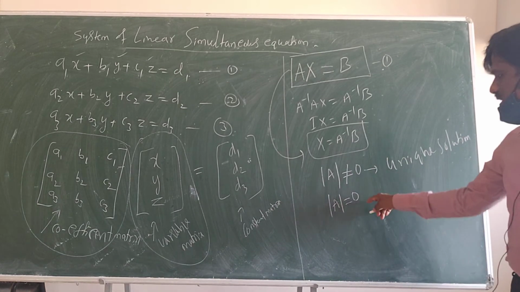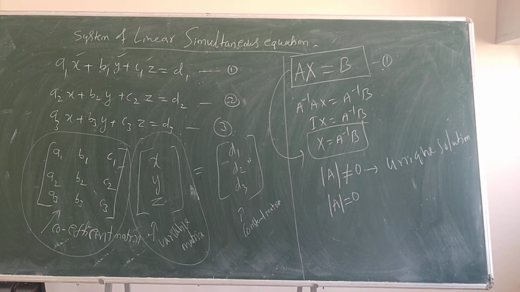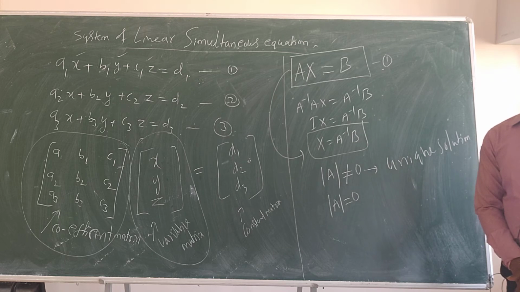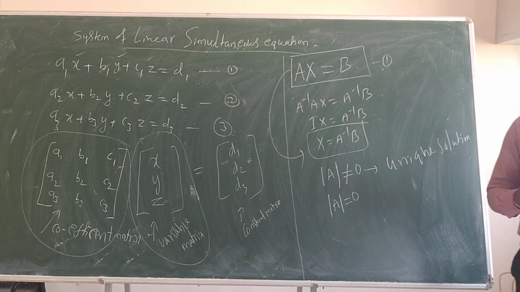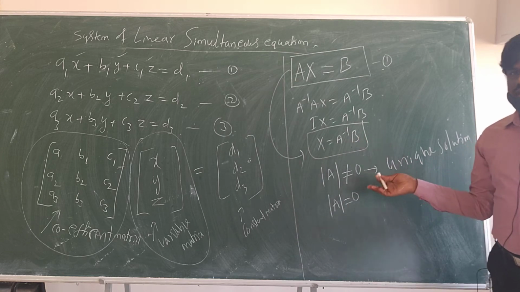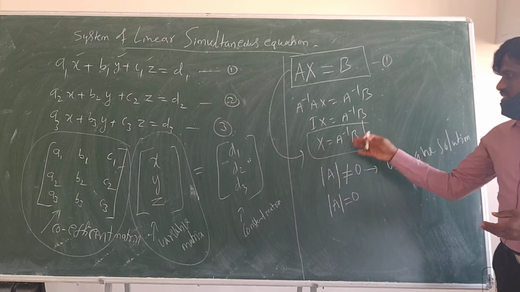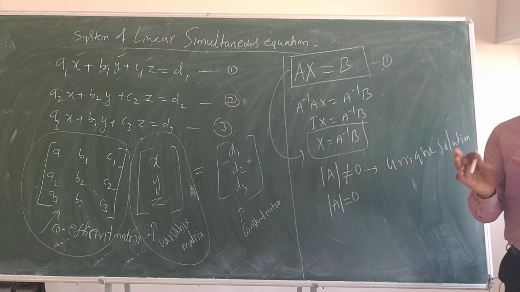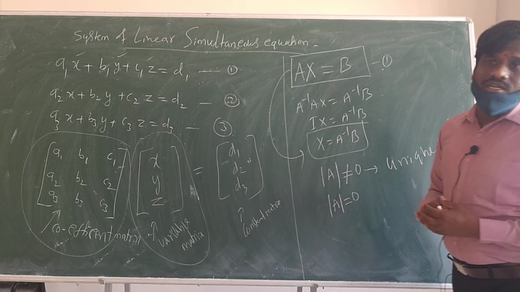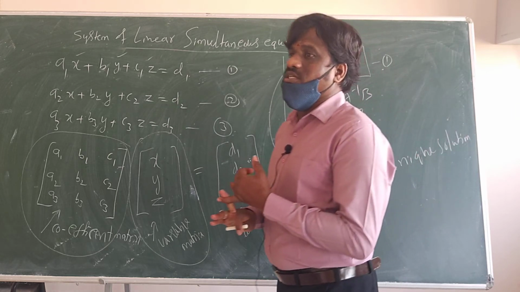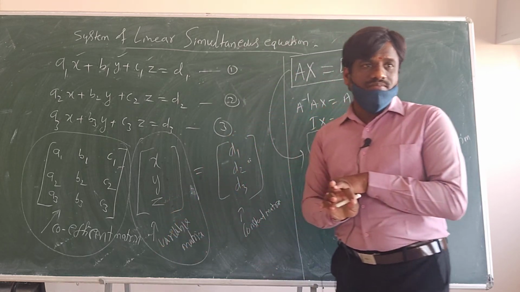A inverse does not exist, but the adjoint matrix exists. A inverse does not exist means a unique solution is not there. Then there will be either no solution or infinite solutions.